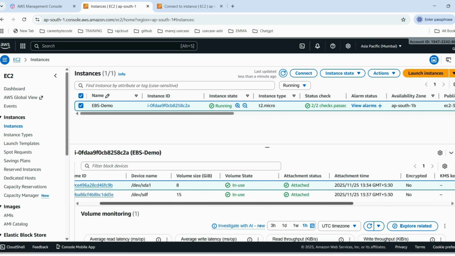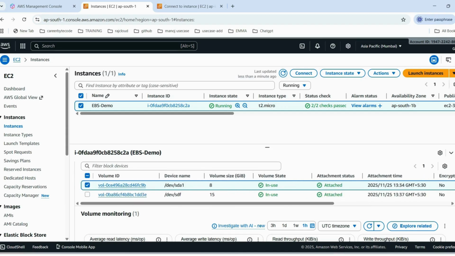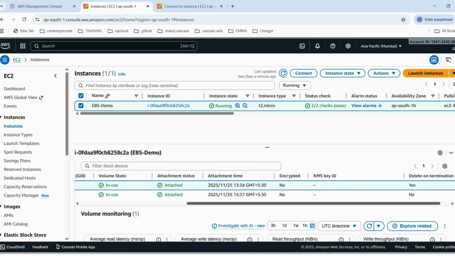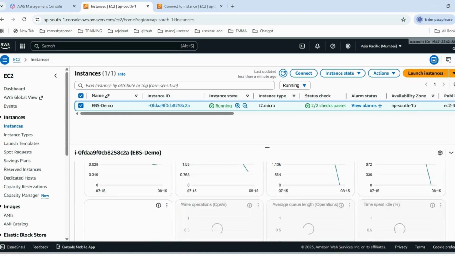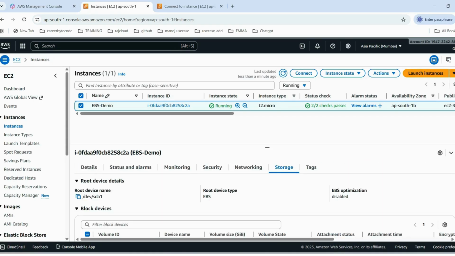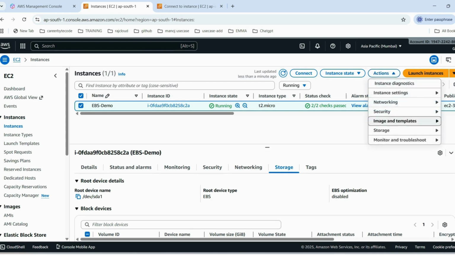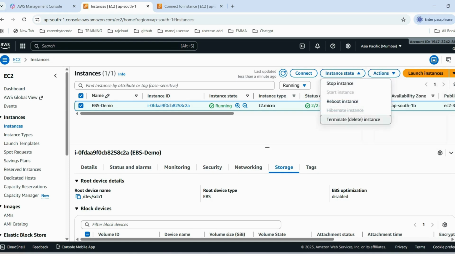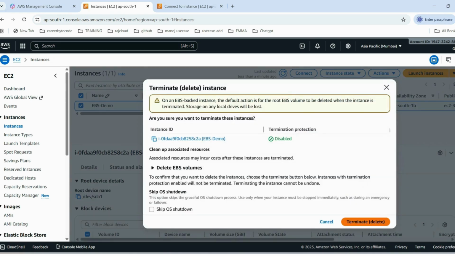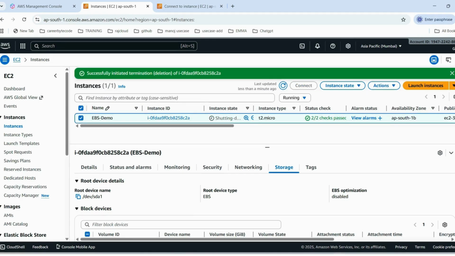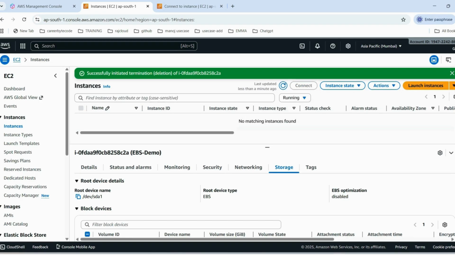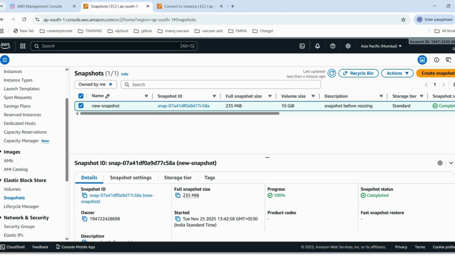Once the process has been completed, we need to delete everything for cost saving purposes. So first I am going to delete the EC2 instance, EBS demo. Once you delete the instance, the root volume, that 8 GB root volume, is also deleted automatically. Then you need to delete the snapshot and the newly created volume.